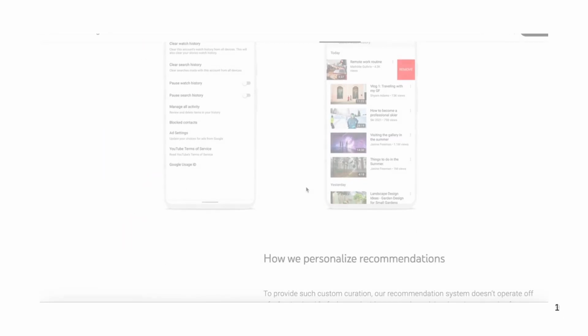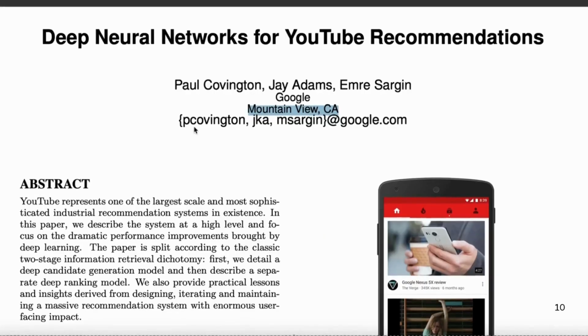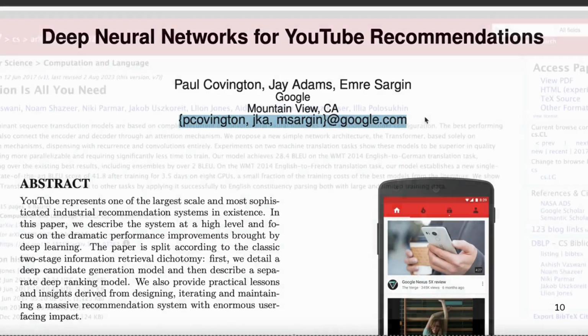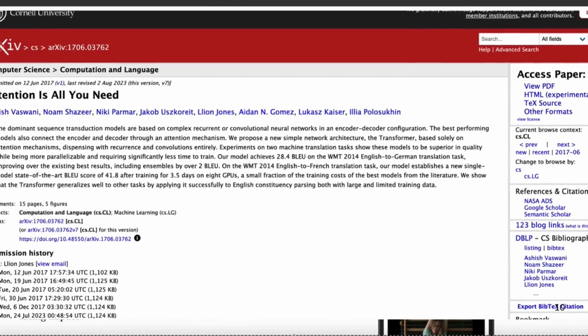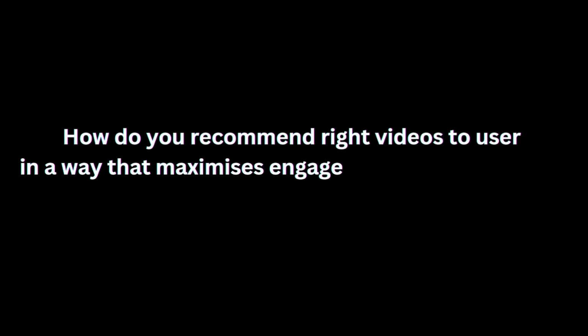Now, while this paper is from 2016, and the architecture has likely evolved since then, perhaps incorporating transformer models or other recent advancements, the fundamental principles still hold. The basic problem remains the same. How do you recommend the right videos to users in a way that maximizes engagement and satisfaction?